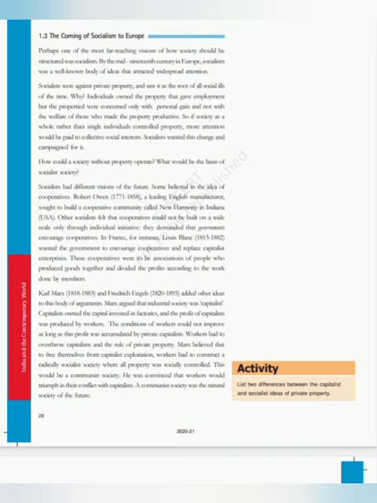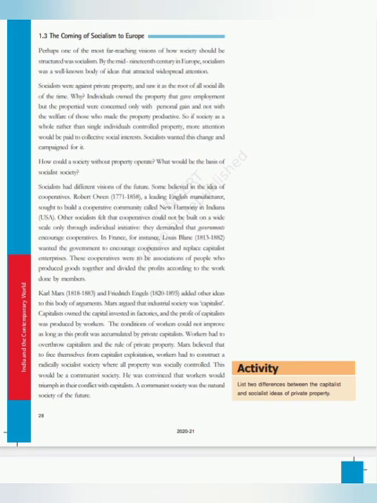When a factory is run and people are employed in it, the socialists wanted change here. The socialists were always against private property. They believed that property gave employment to individuals, but it was concentrated in only a few people, for personal gain and not for the welfare of those who made the property productive.